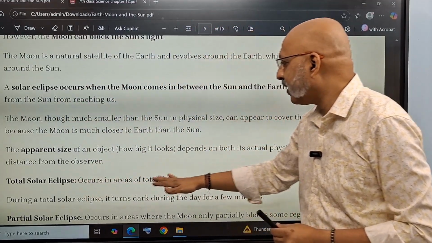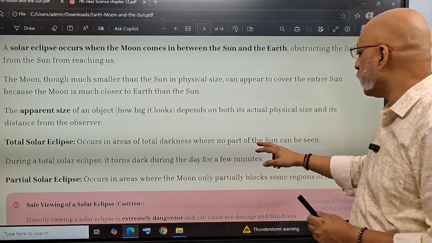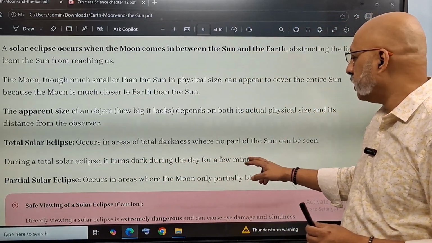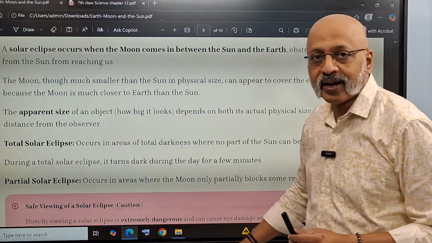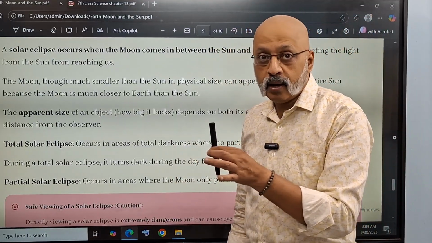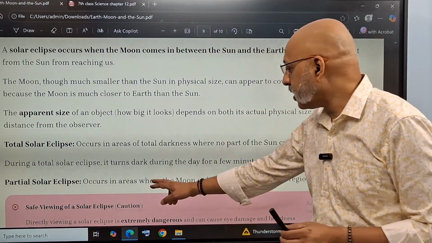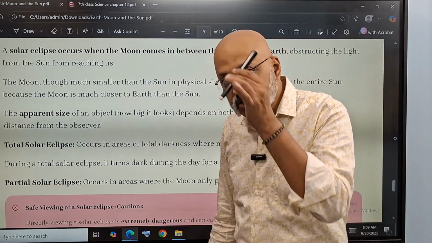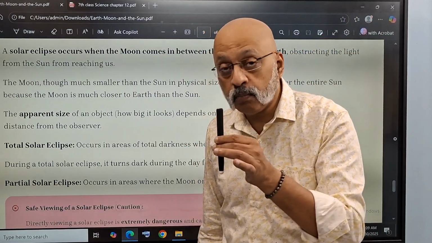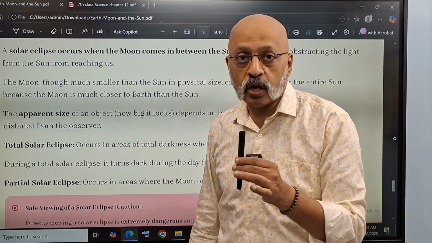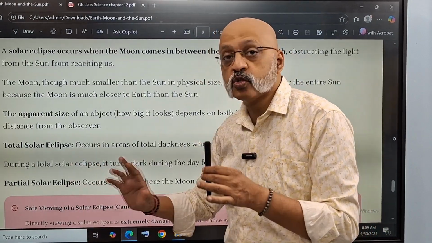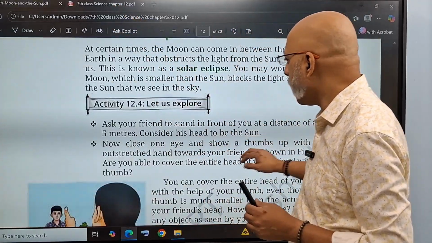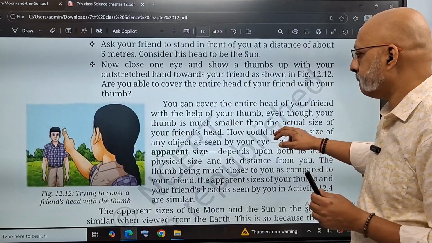A total solar eclipse occurs in areas of total darkness where no part of the sun can be seen. During a total solar eclipse, it turns dark during the day for a few minutes. Partial solar eclipses, when not the entire portion is covered, occur in areas where the moon only partially blocks some regions of the sun. So if some regions of the sun are blocked by the moon, then it is a partial solar eclipse. A total solar eclipse is when the moon completely covers the sun. So this is how